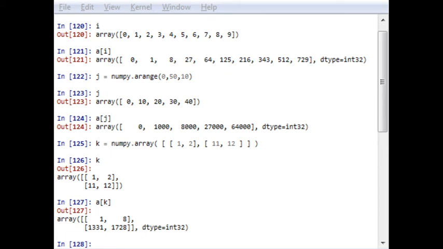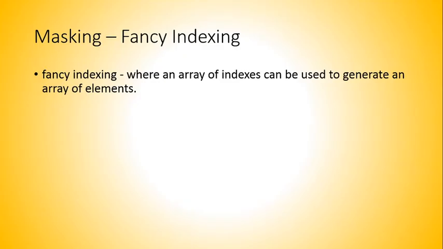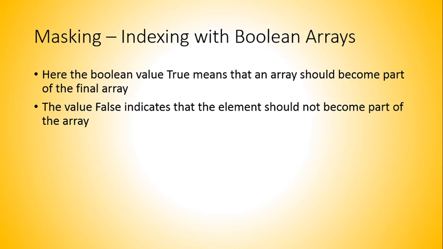The next important type of masking is indexing with a Boolean array. Indexing using integers specifies the position of the element. So by using fancy indexing we can pick up those particular elements. This is done with a different philosophy when using the boolean data type for indexing.